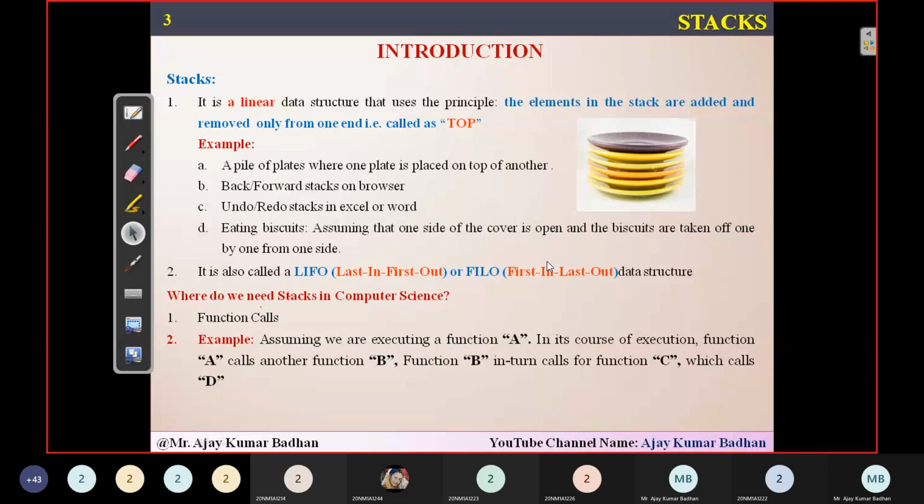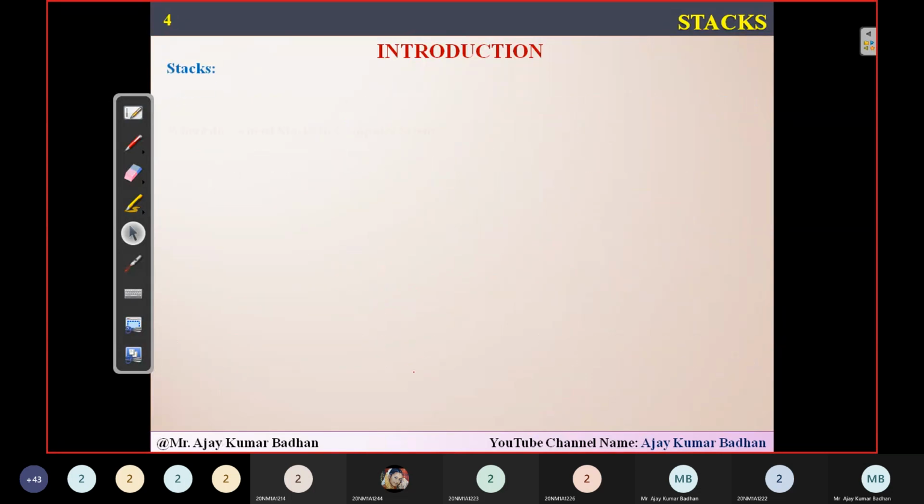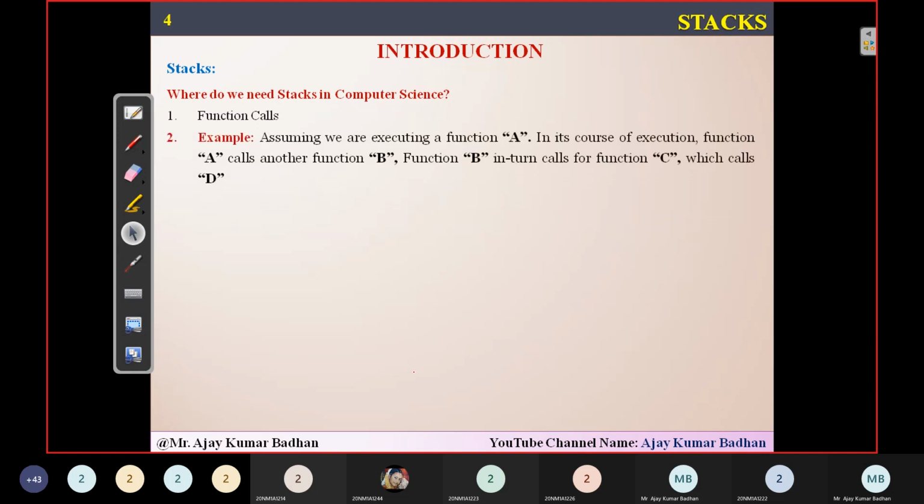Let me show you now diagrammatically, with the help of a small animation. So, function calls here. First, A is calling. So first we are executing function A. Suddenly function A called function B. So what happens here now? Function B is getting executed. Since function B is getting executed, I have stored function A into the array. Okay, the stack array.